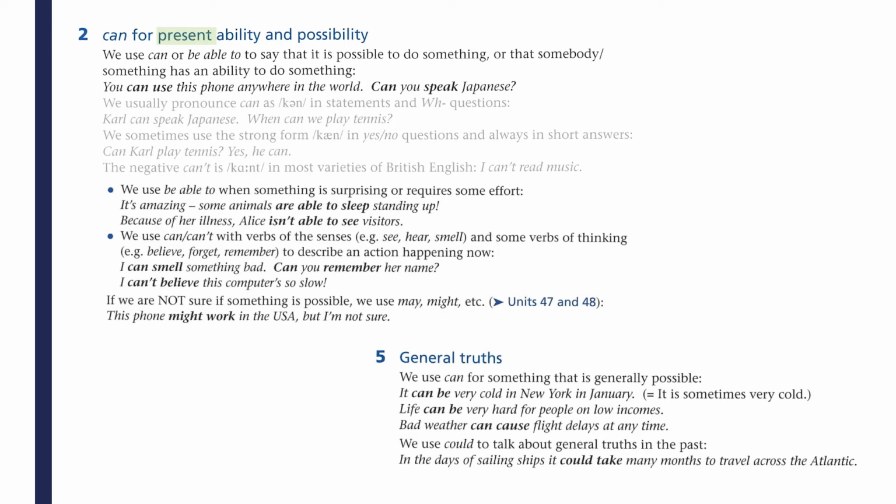For example, if you want to emphasize that this action requires some effort, or that there are difficulties when doing this thing, we would use be able to. When you say be able to, the word able reminds people of ability. Therefore, when we use this, we're emphasizing the ability required to get things done.